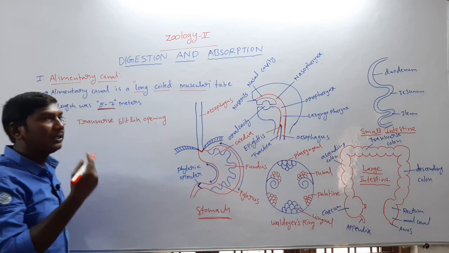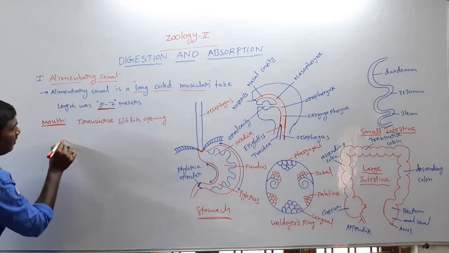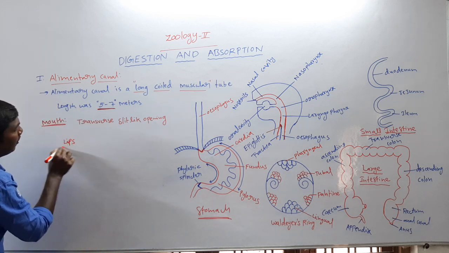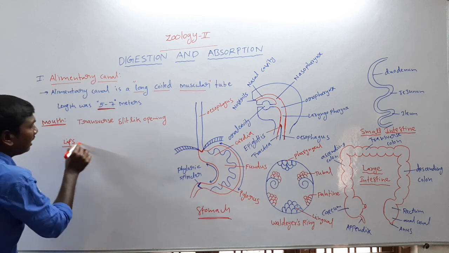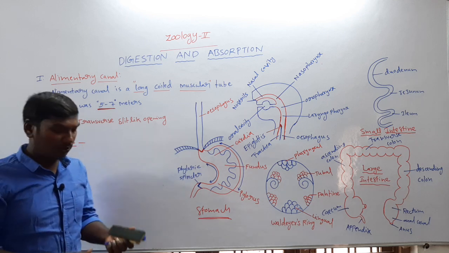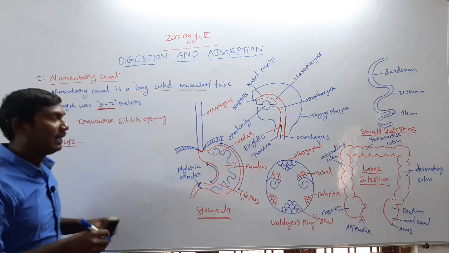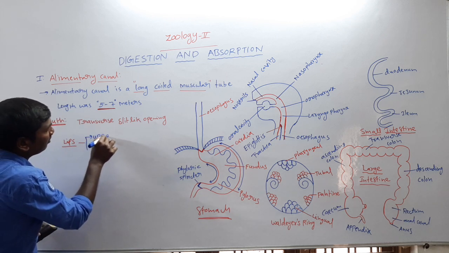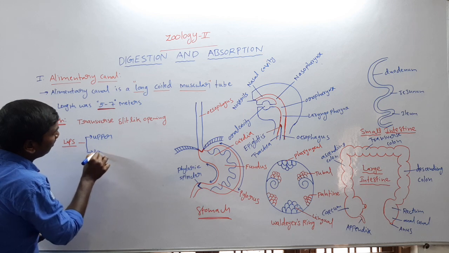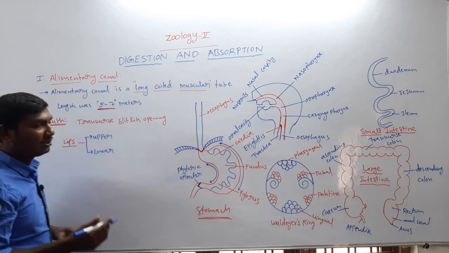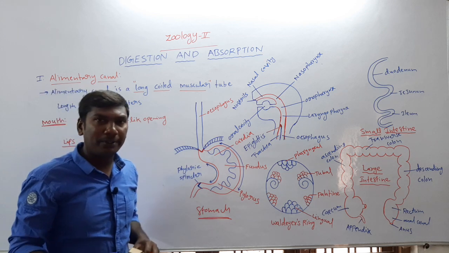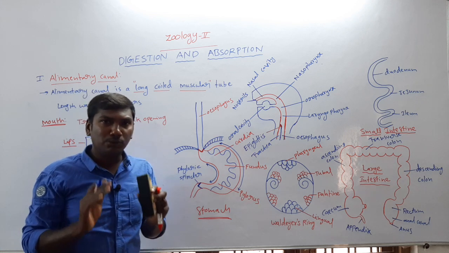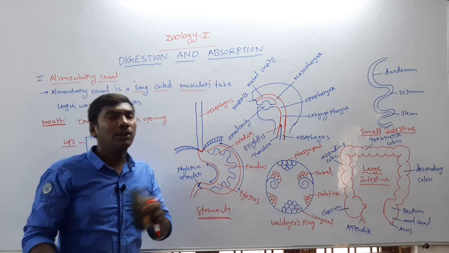It is guarded by the lips. The mouth is covered by the movable lips: the upper lip and the lower lip.